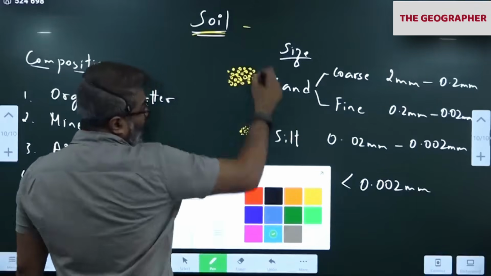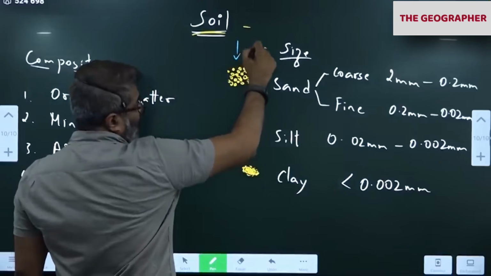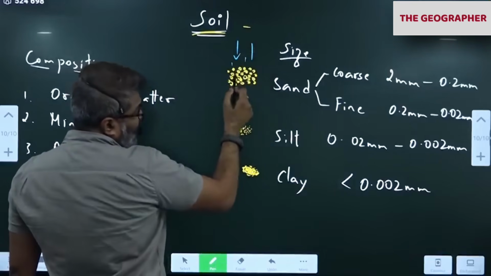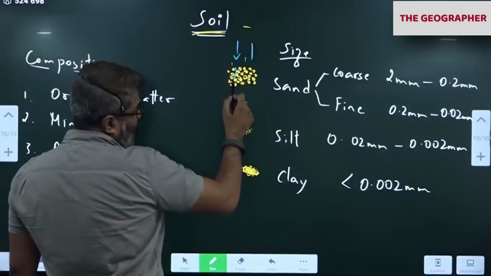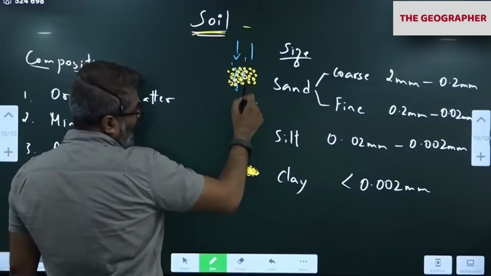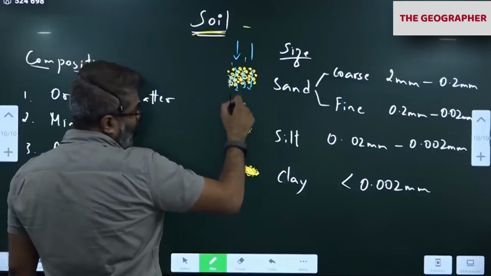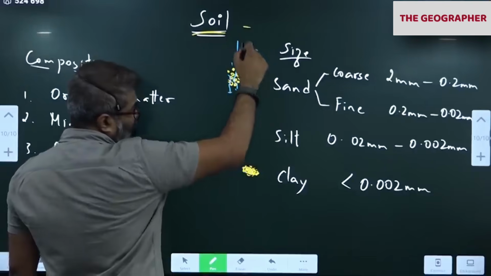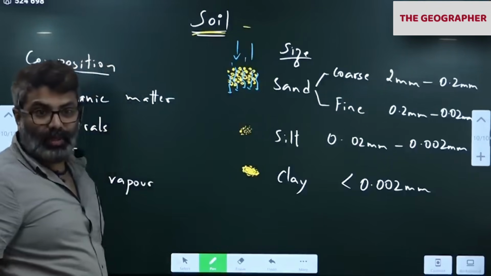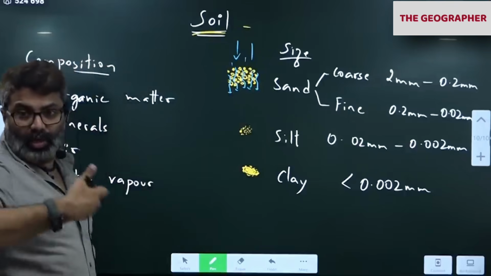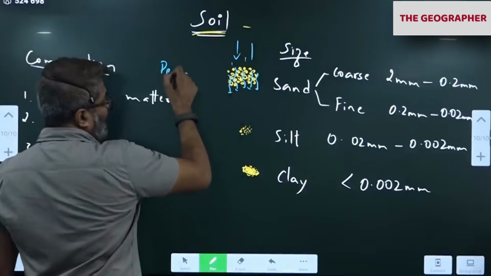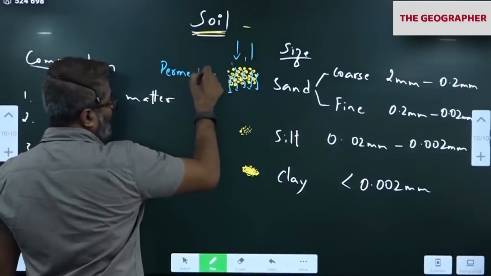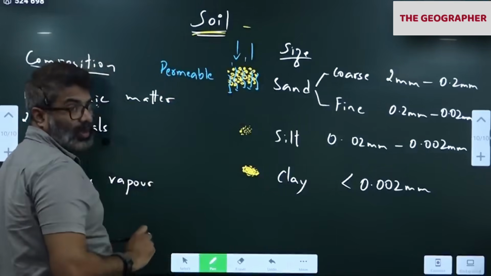So that means if I apply water on top, let's say the water falls on this sand, you can see a lot of porous spaces, and you can notice the water can easily come down. Because of the larger grain size of the particles here, water easily percolates. It is highly permeable. Sand allows the water to pass. Permeability is very high. Sand is highly permeable to water.